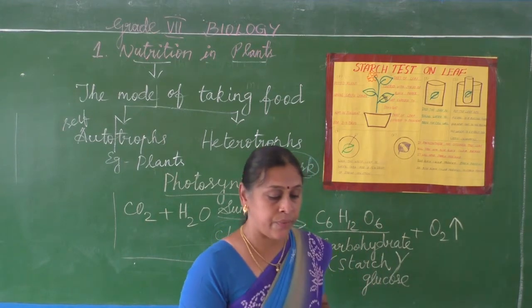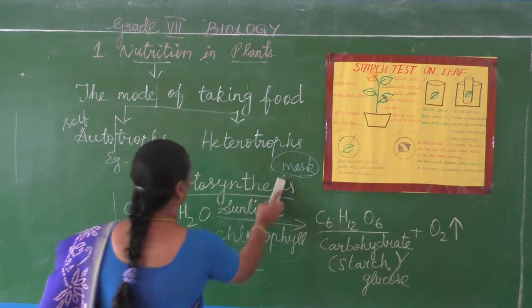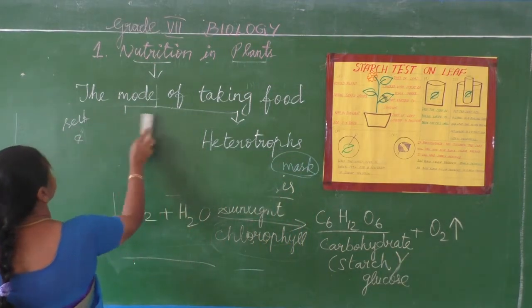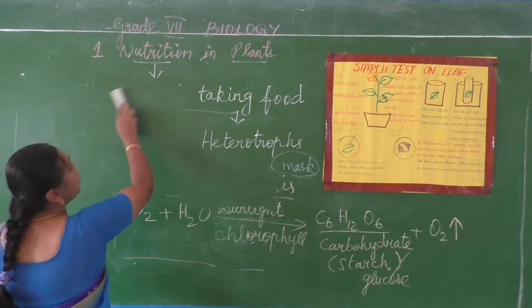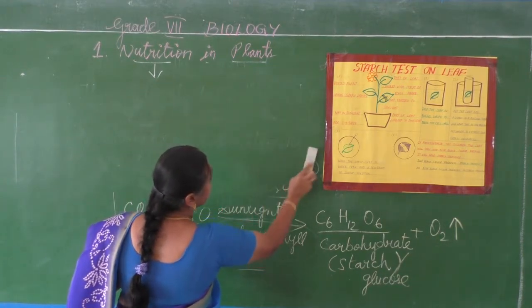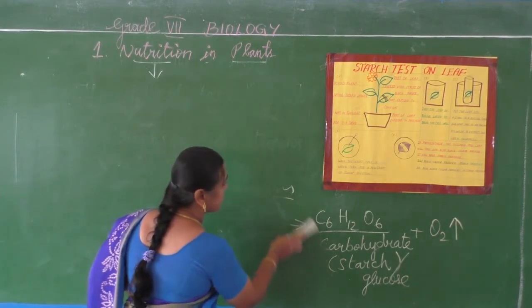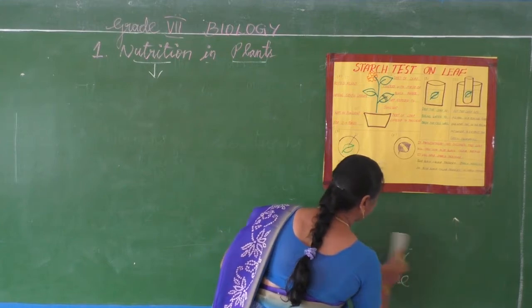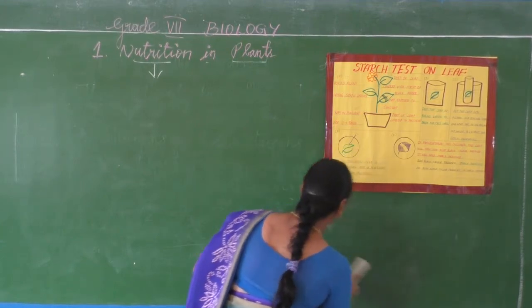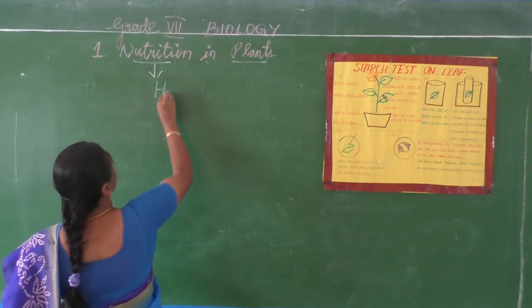Okay, so in this way, the plants belong to the autotrophic mode of nutrition. Plants are the only organisms which can prepare their own food. Then what about the others? All human beings and animals belong to heterotrophs.